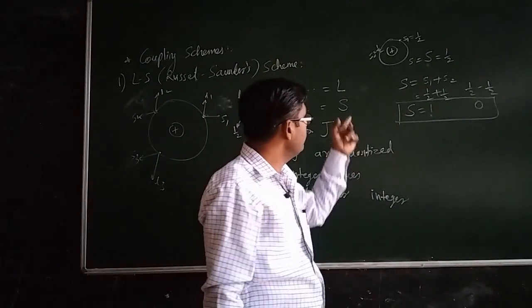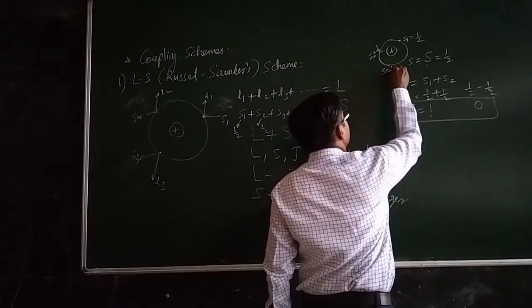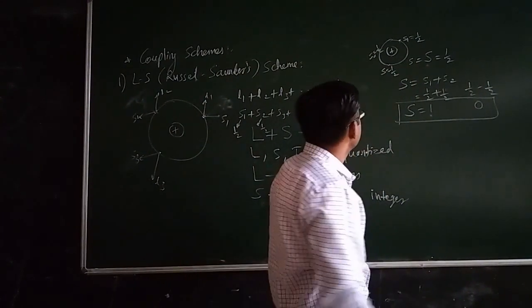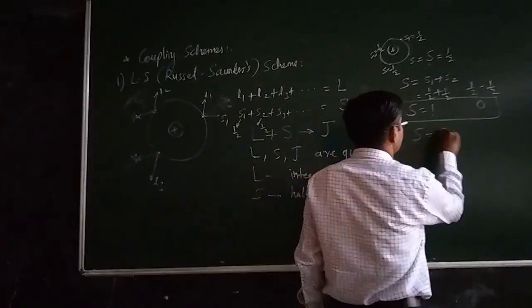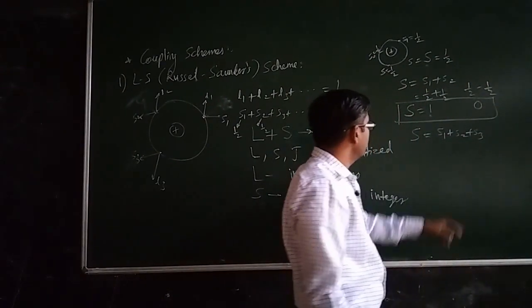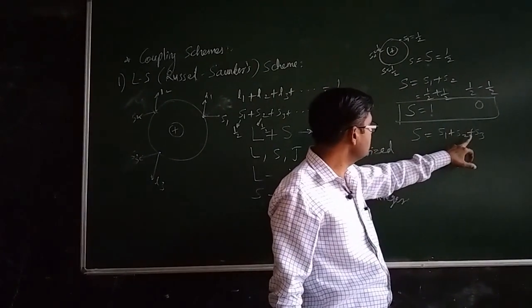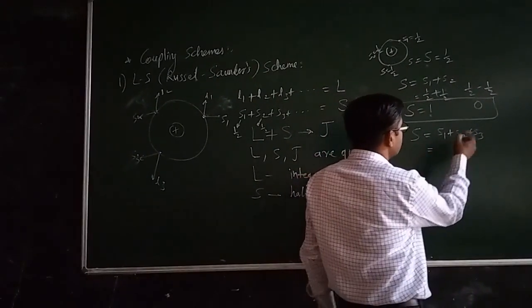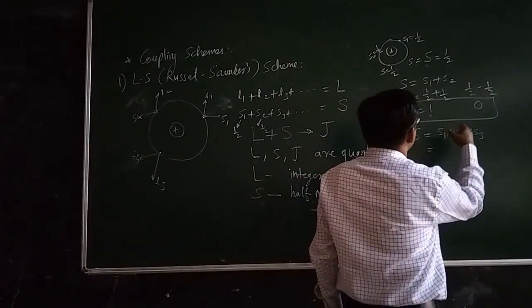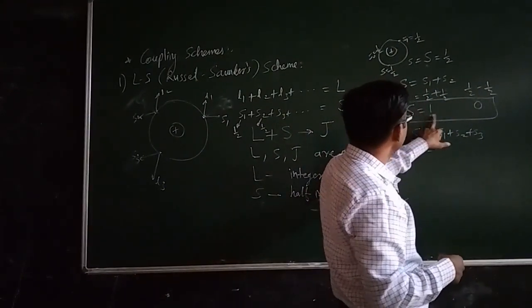What if there are 3 electrons? Suppose there are 3 electrons, S equal to again 1 by 2. So capital S will be equal to S1 plus S2 plus S3. Again remember that this is a vector addition. What is the meaning of S equal to 1 and 0?